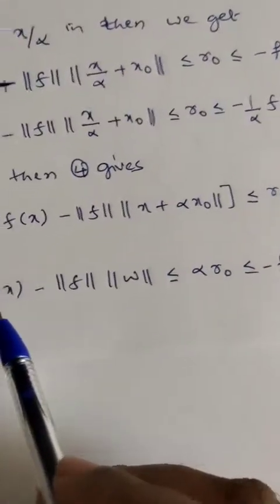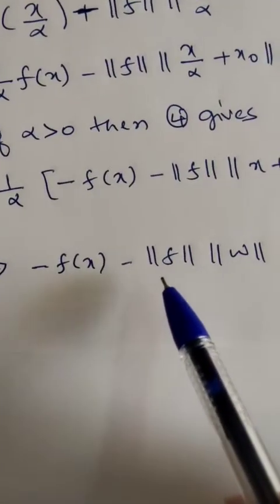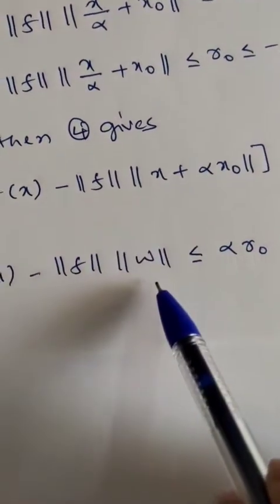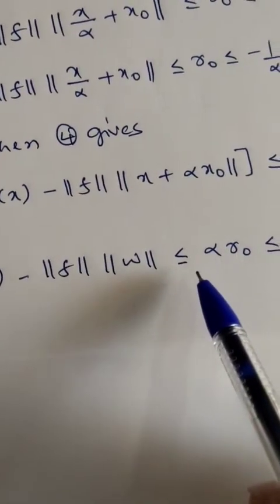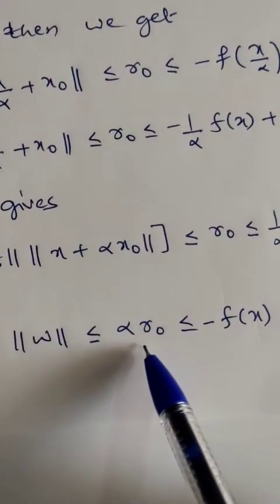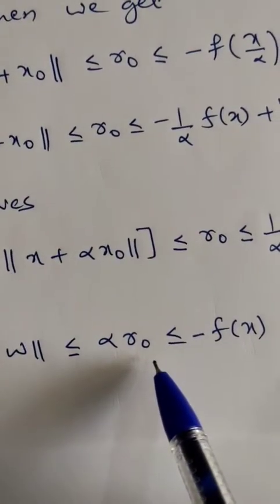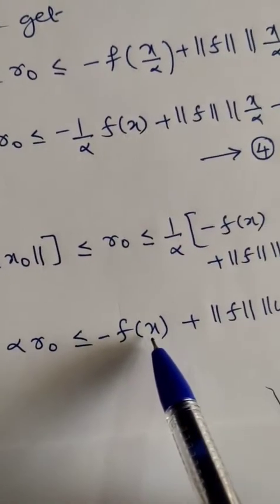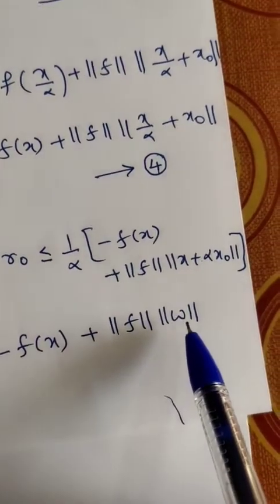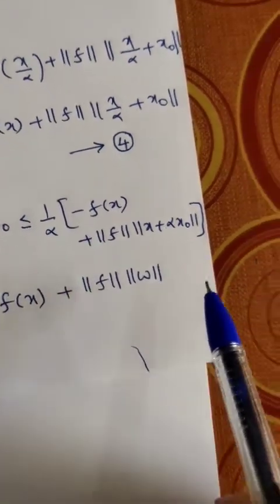So this implies minus f of x minus norm of f into norm of x plus alpha x naught, which is norm of w, less than or equal to, I multiply throughout by alpha, it becomes alpha into r naught less than or equal to minus f of x plus norm of f into norm of w. x plus alpha into x naught is w.